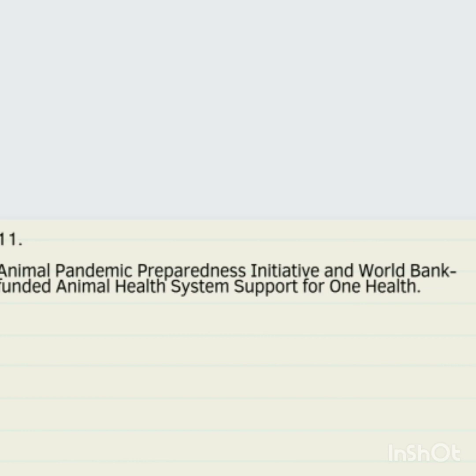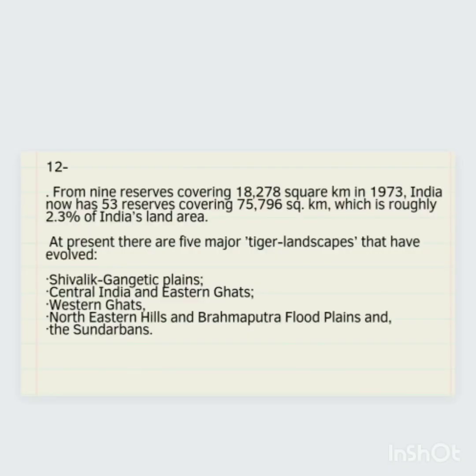Now, there are 5 major tiger landscapes: Shivalik Gangetic Plains, the Central India Eastern Ghats, Western Ghats, Northeastern Hills, Brahmaputra floodplains and the Sundarbans. Let me tell you, there has been a reduction in the tigers in Western Ghats. And every 4 years, a report called the Status of the Tigers is published by the National Tiger Conservation Authority, laying out the information.